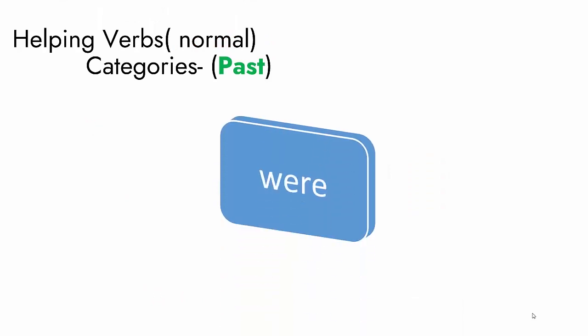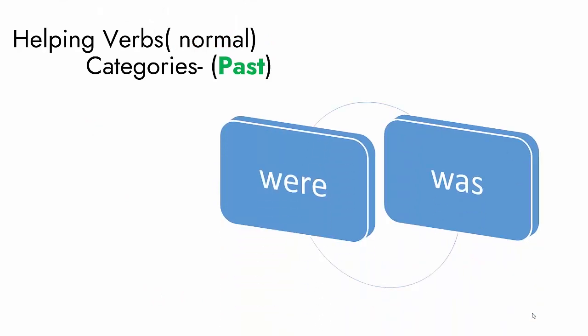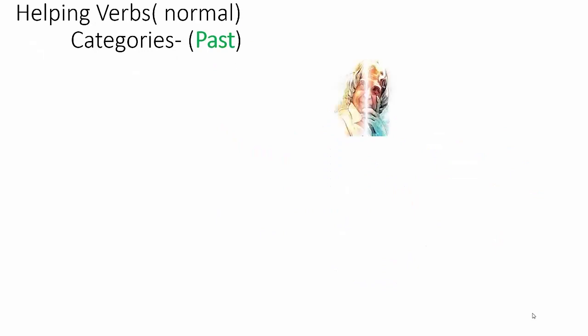Helping verbs of the past category, they are only was and were. To understand them categorically, a few more examples. He was a scientist. You know, it's unfortunate that we lost him. Dr. Abdul Kalam was a great scientist. He is no more now. That's very sad.